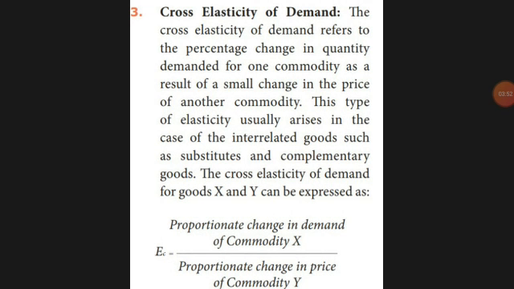That's what a substitute or complementary means for demand. For example, in Maggi also, if for 10 rupees an extra 50 ml is given, now everyone will go and buy. So when any substitute or complementary is given, demand also increases. The formula is proportionate change in the demand of commodity X divided by proportionate change in the price of commodity Y. That means if the price of product X increases, all will go and buy the other substitute, a similar product, and they will start buying that.